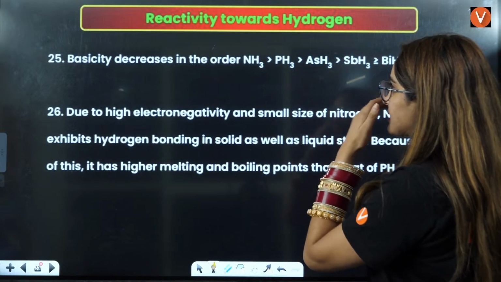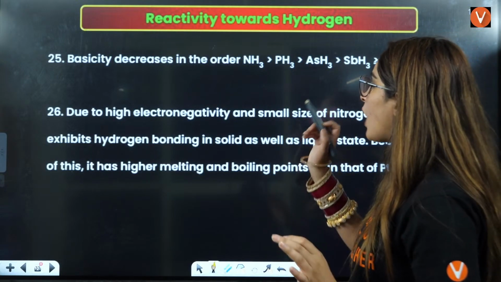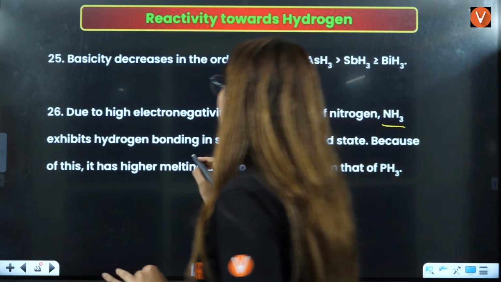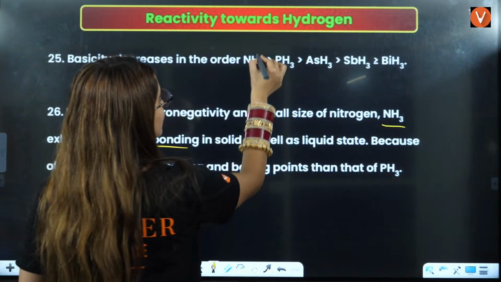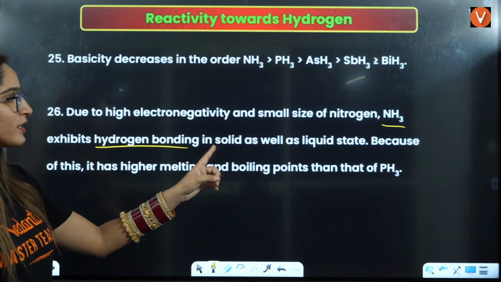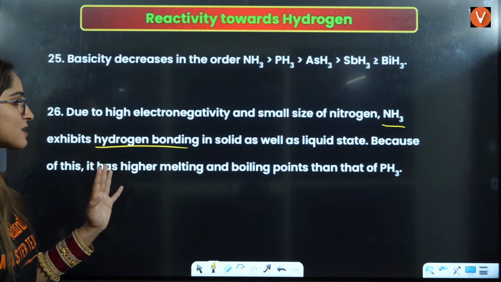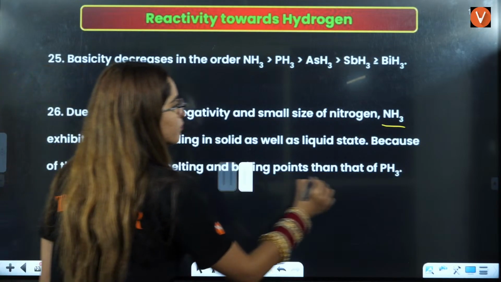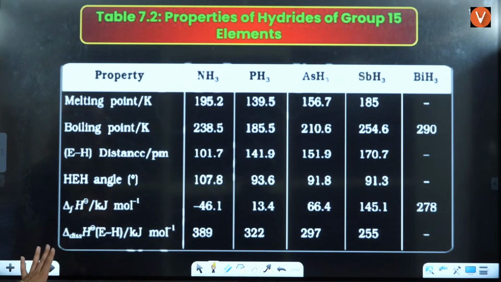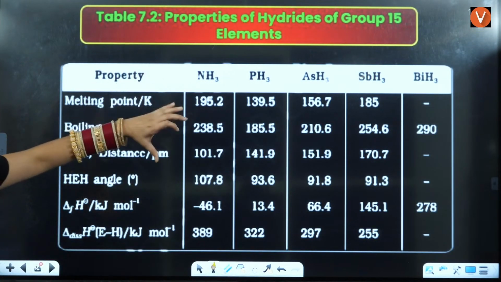Basicity decreases, this we have seen. Due to high electronegativity and small size of nitrogen, NH3 exhibits hydrogen bonding. That is the reason NH3 has a higher boiling point, in solid as well as liquid state. Because of this, it has higher melting and boiling point as compared to PH3. This question they have asked so many times. Okay, this is the general data.